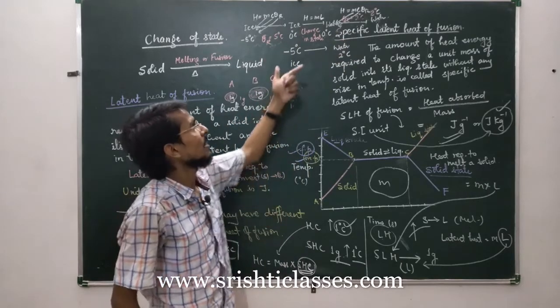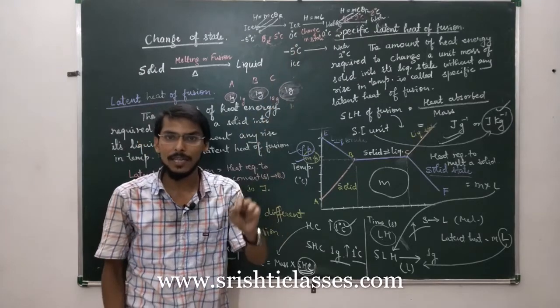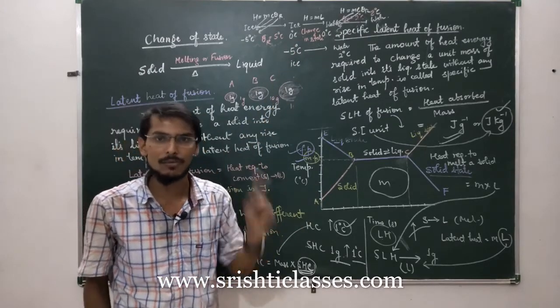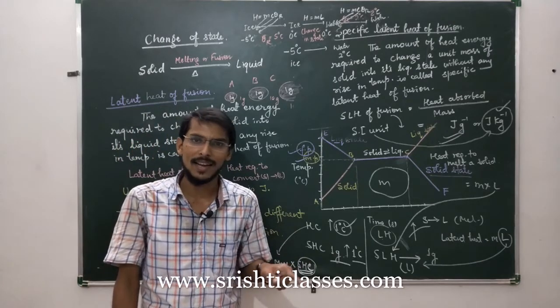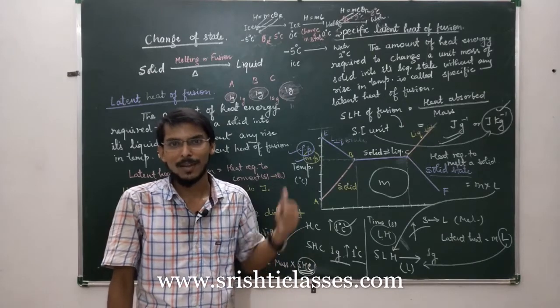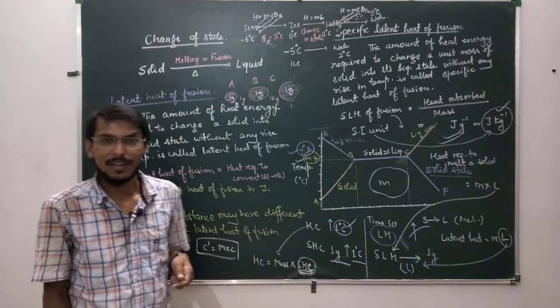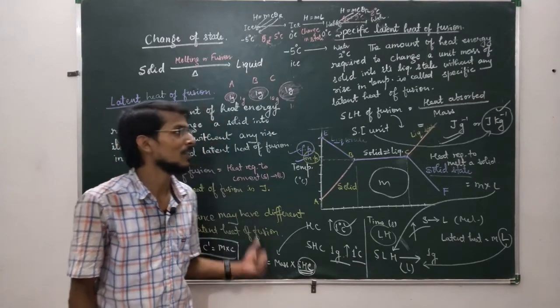The most important thing is that during change of state, the heat required is calculated by m into L, where L is the specific latent heat of fusion. You are generally asked questions related to water and ice, so you should be friendly with this type of question. Okay, so now it's time to take some numericals and understand the concept. So let us do some numericals on this topic.